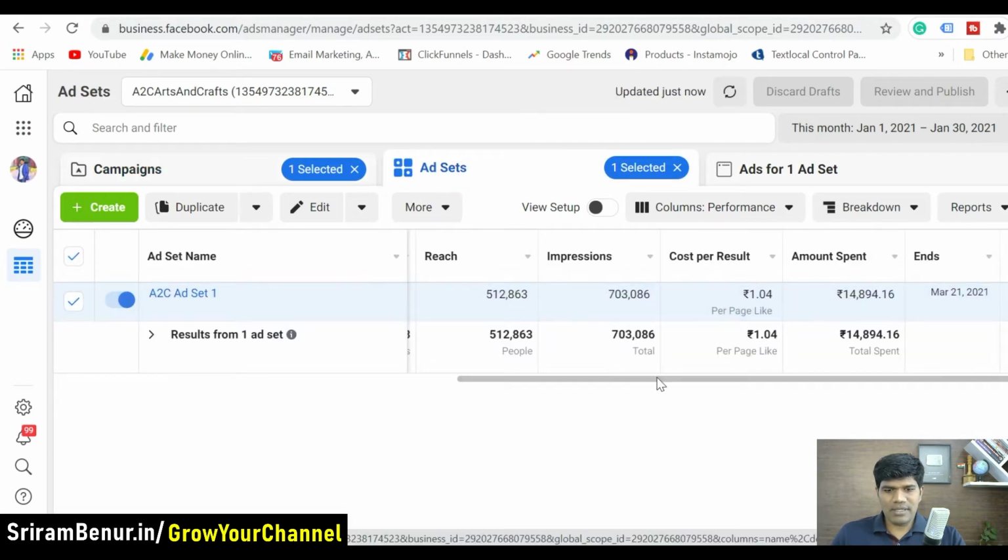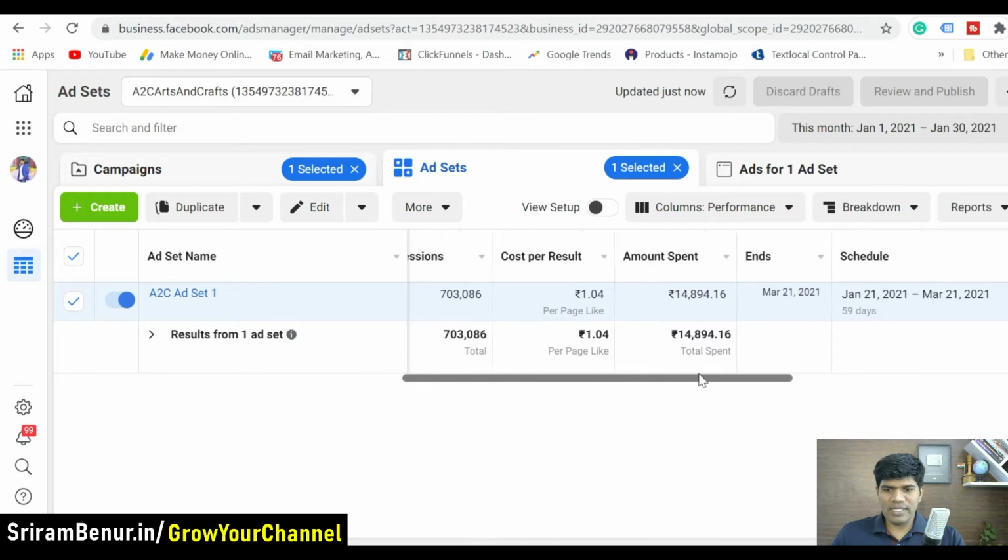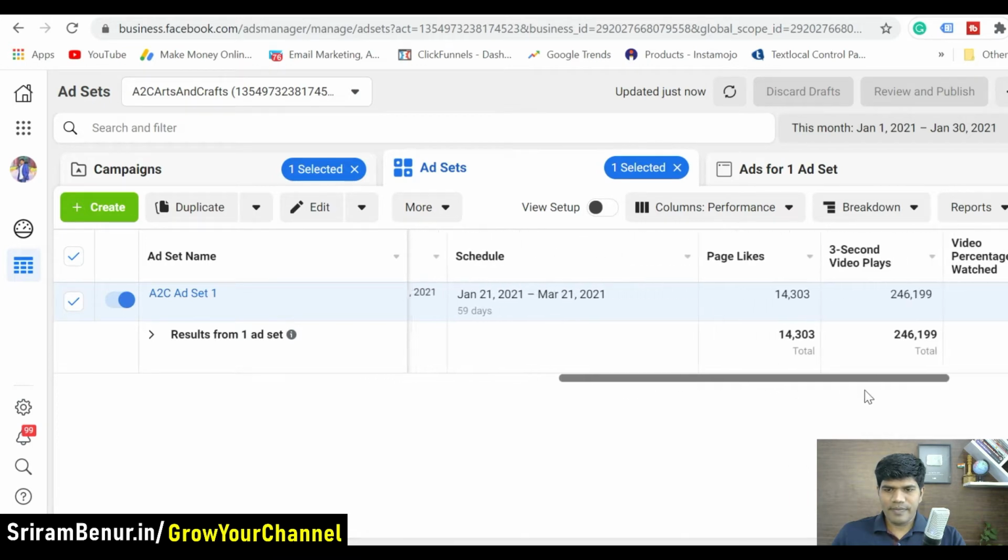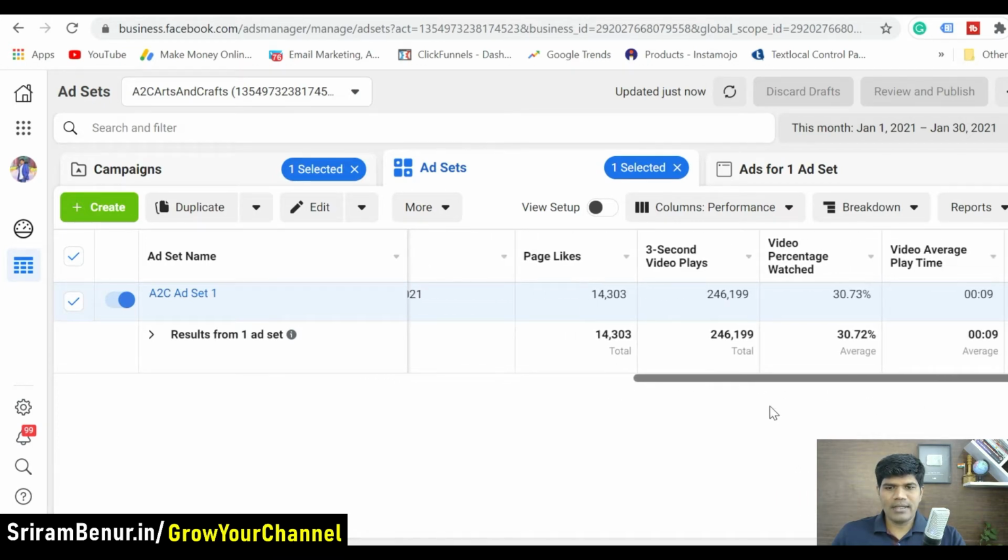So this is something that we saw earlier. So what we are interested here is, so here it is saying 3-second video plays. There are 2,46,000 views that have happened on this particular ad. Okay. And video percentage viewed, it's 30%. So 30% is average. Neither it's too good nor it's too bad. So it's performing decent, I would say.